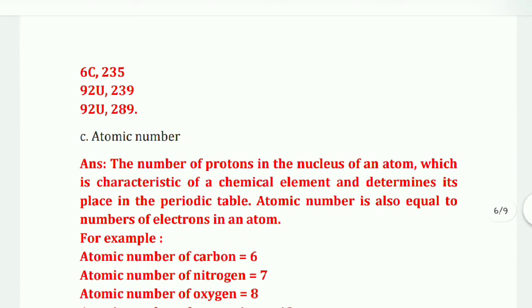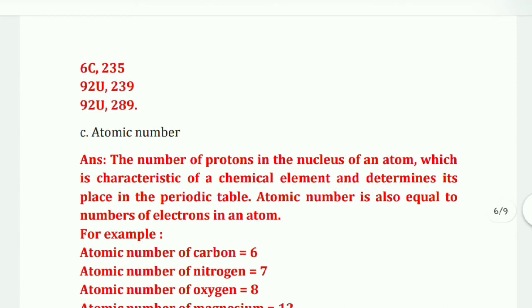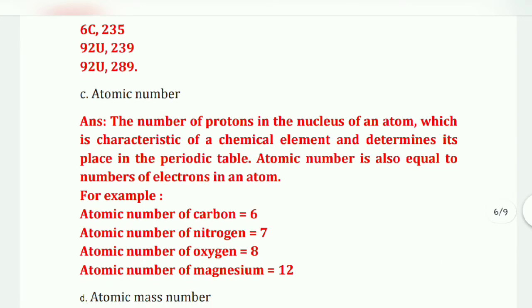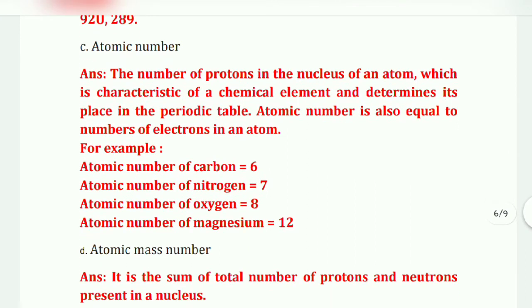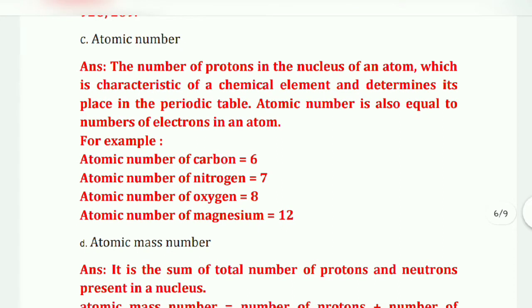Okay, then next, atomic number. The number of protons in the nucleus of an atom is a characteristic of a chemical element and determines its place in the periodic table. Atomic number is also equal to the number of electrons in an atom. For example, the atomic number of carbon is 6, nitrogen is 7, oxygen is 8, and magnesium is 12.